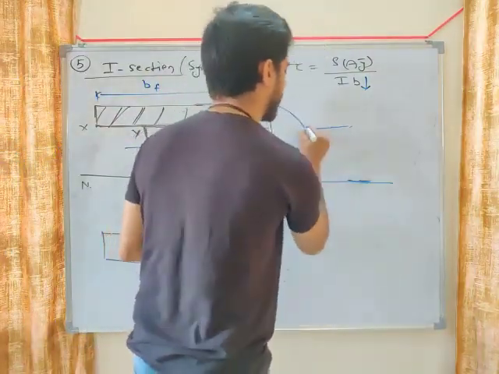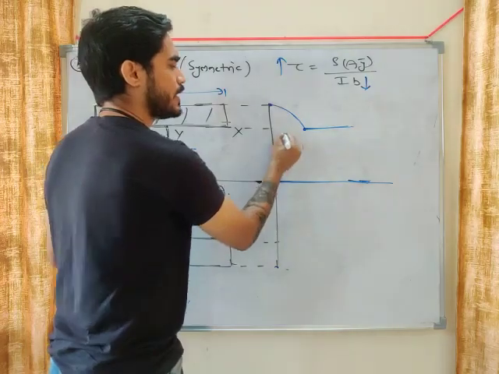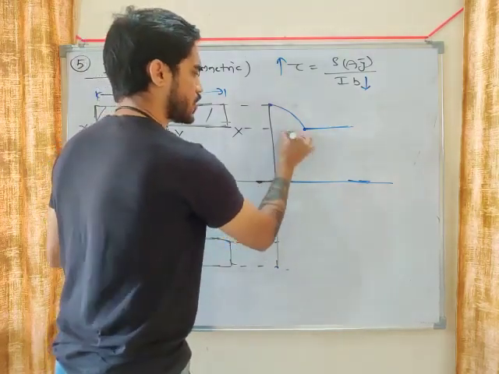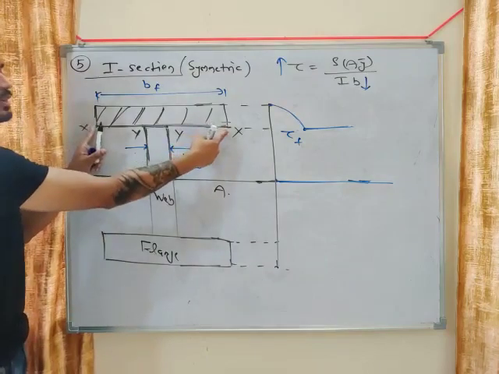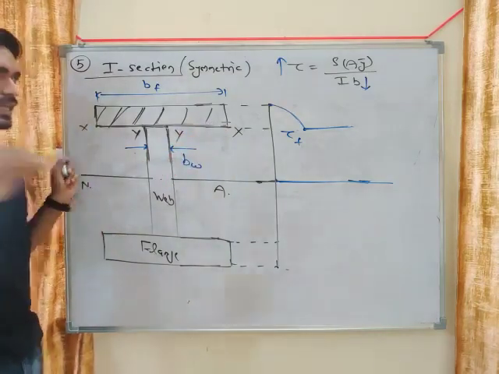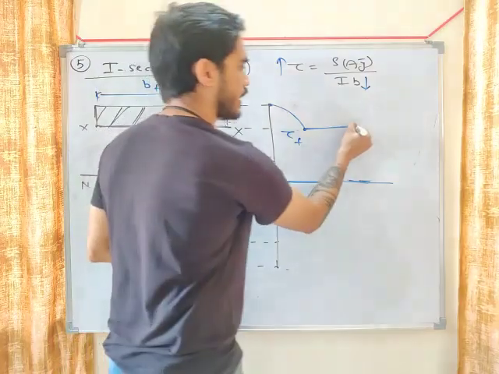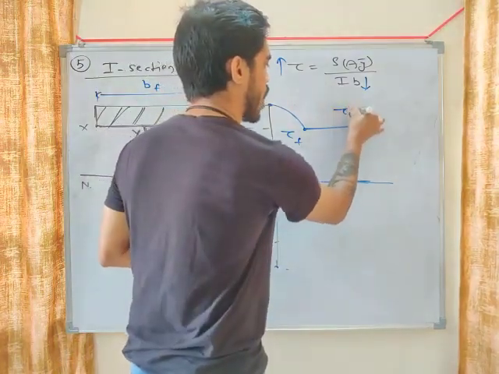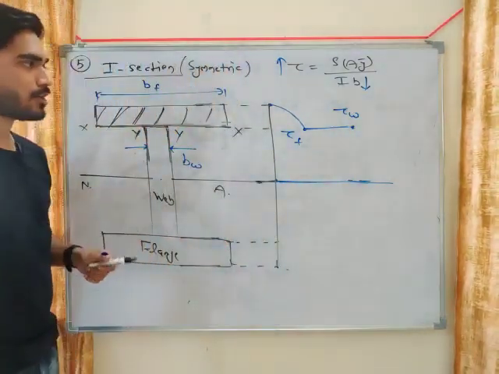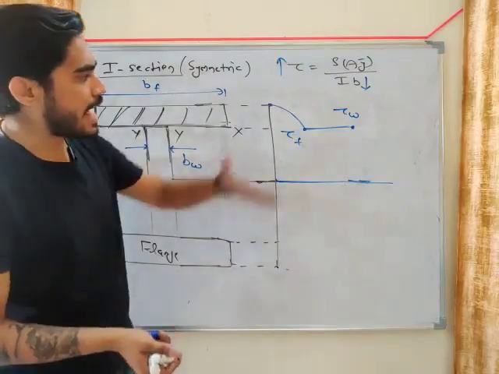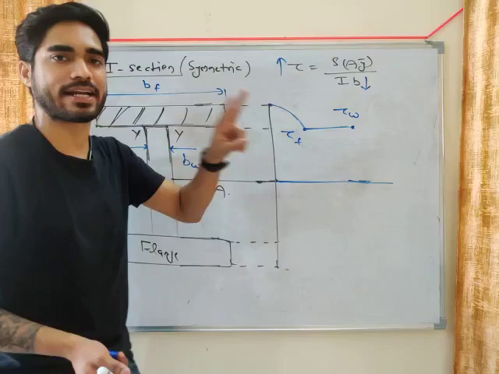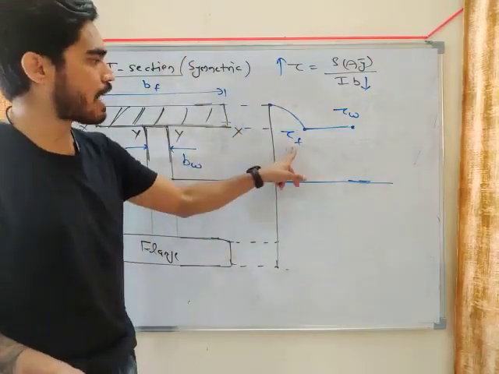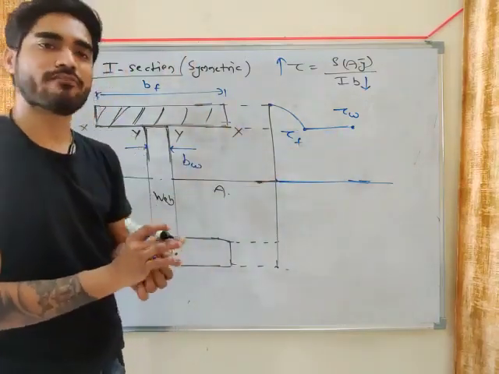This will be tau of flange, which was less. But when you came to this layer, the width suddenly reduced, so tau suddenly increased. So this will be tau of web. So you can see at the same layer, at the same height, we are getting two values of tau: tau of flange and tau of web.